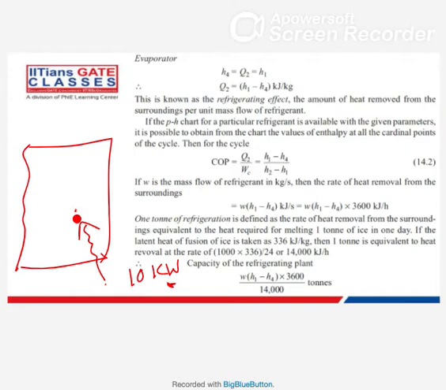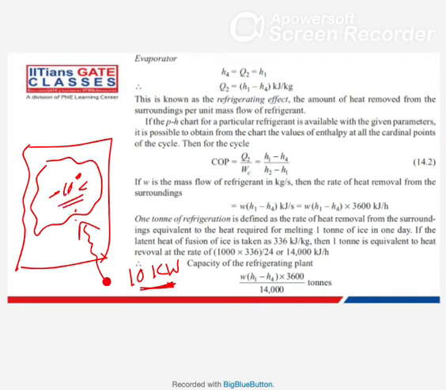Now what is this value that is given? Can anyone tell? It is Q2 only. Now see, you have some object placed inside this, and you want to maintain the temperature of this at, let's say, minus 10 degrees centigrade.